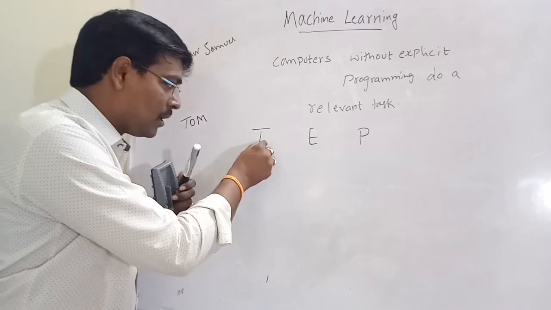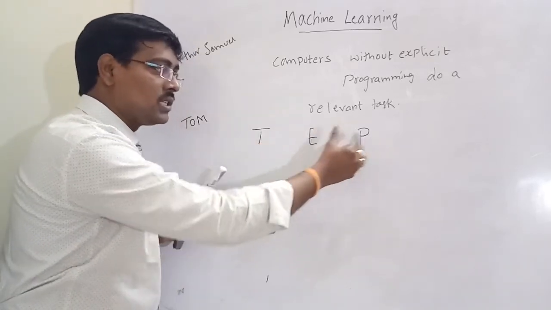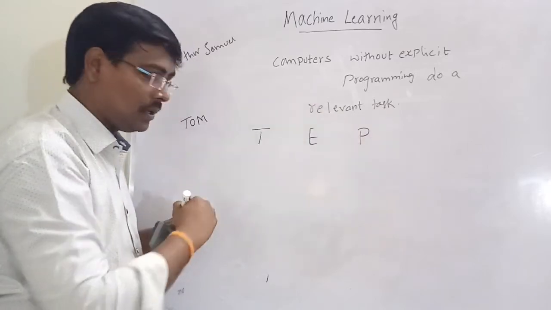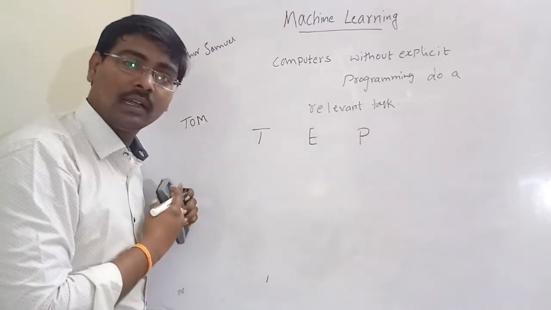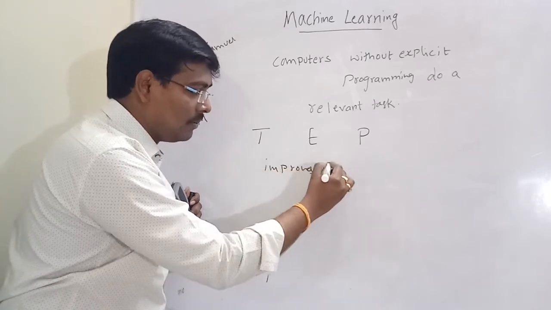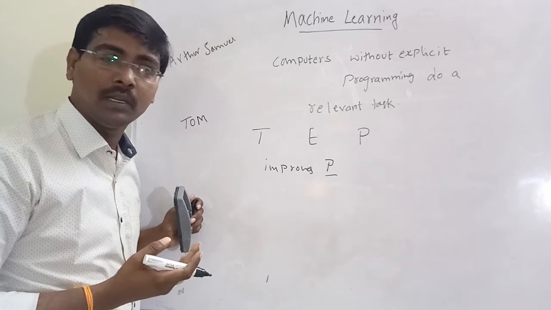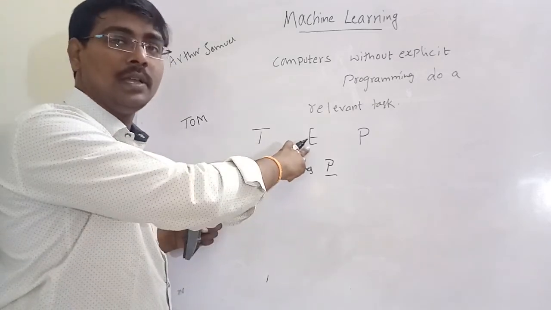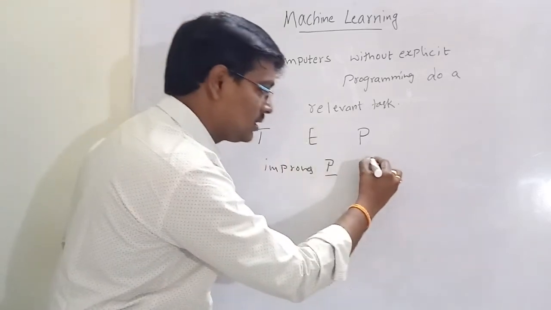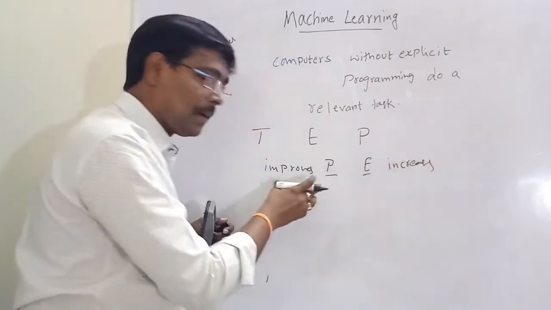For doing the task T with experience E and performance measure P, the machine learning algorithm improves the performance P whenever the experience increases.